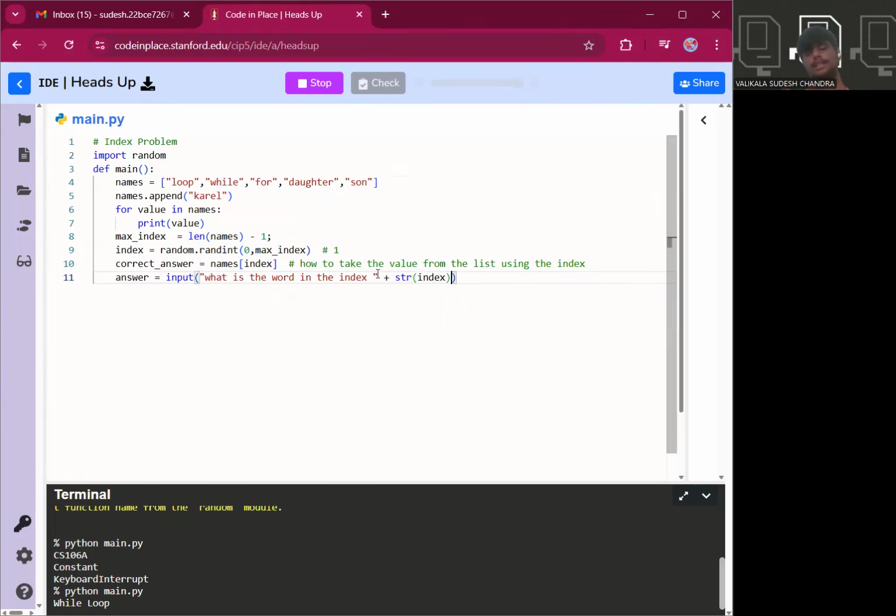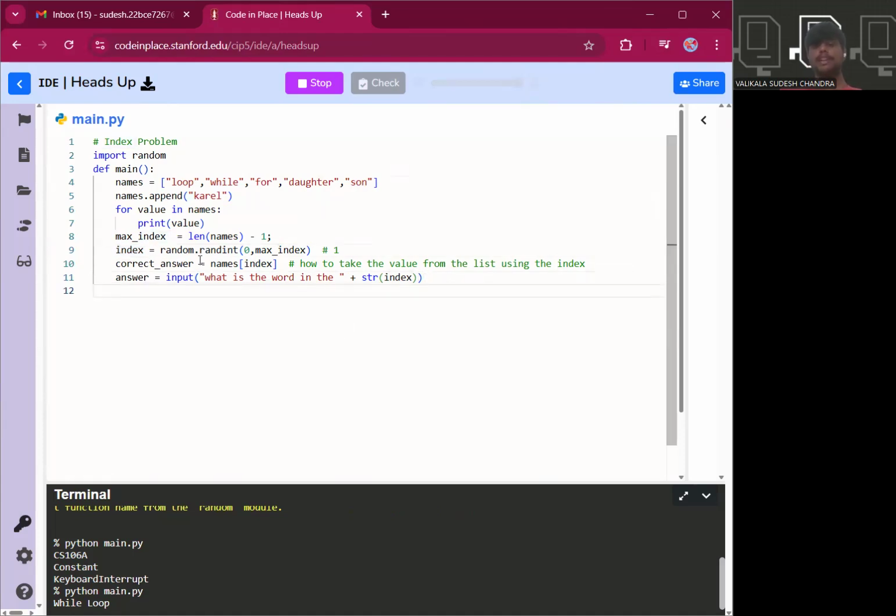We are asking the user to guess a particular word at this index that was randomly generated with the help of the random module.